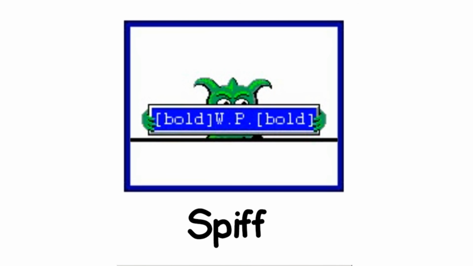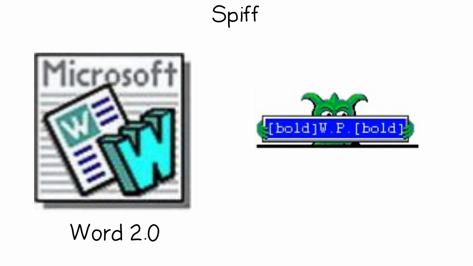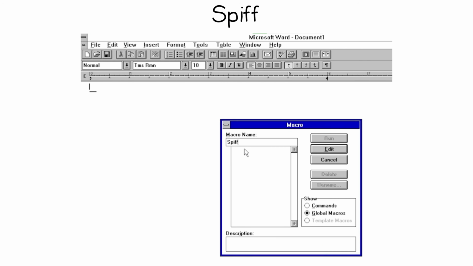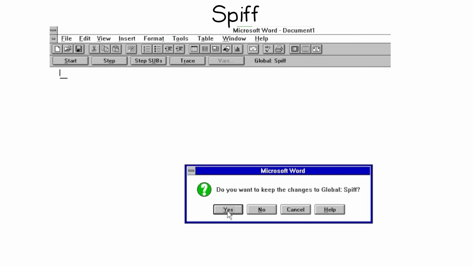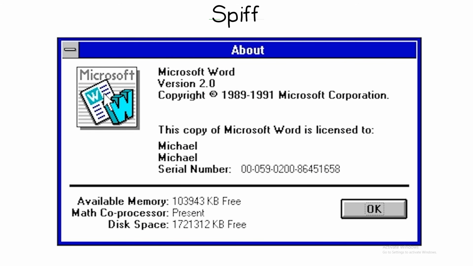Word 2.0, Spiff. Word 2.0 hid a monster-bashing animation called Spiff. Open Word, go to Tools, Macro, and name it exactly Spiff. Click Edit, and in the macro editor, delete everything. Close it, and click Yes when asked if you want to keep the changes. Then open Help, About, and click the Word logo once.